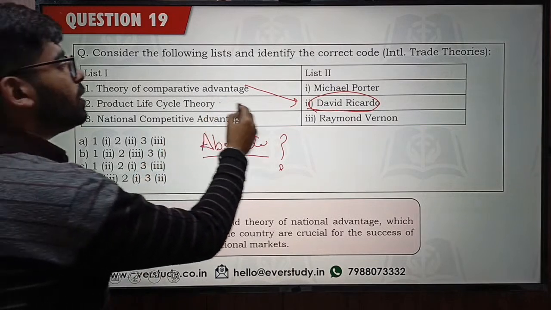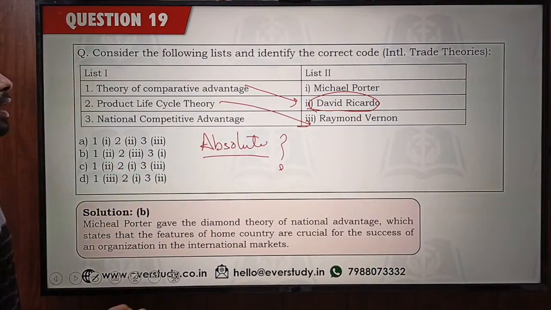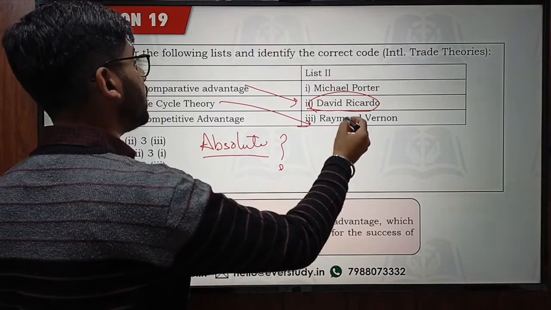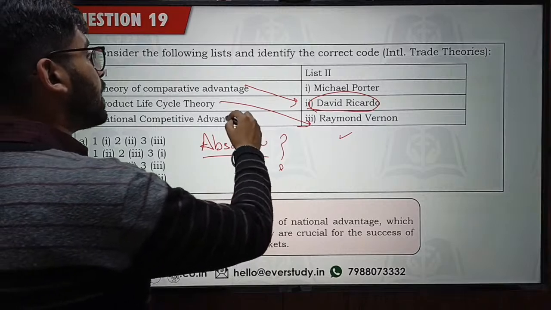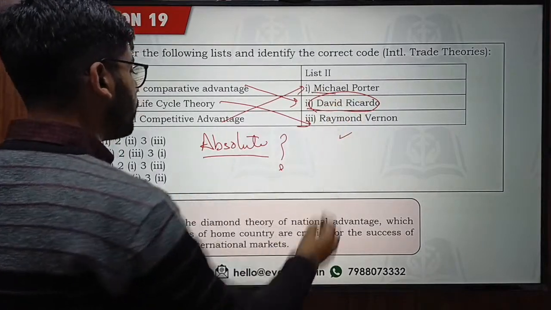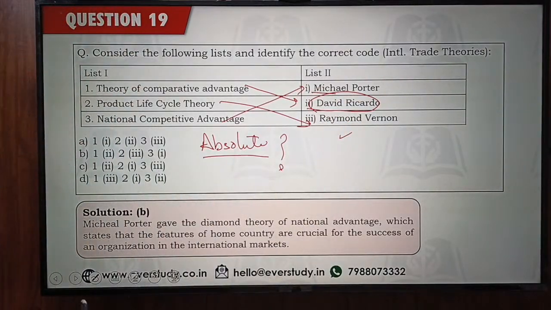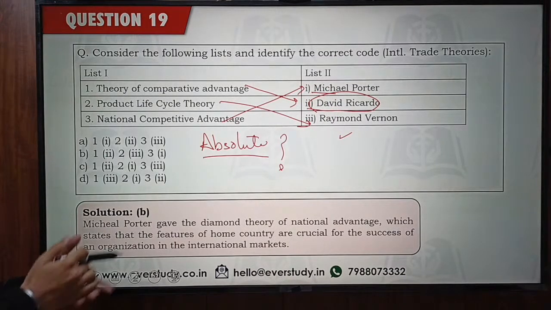Product life cycle theory by Raymond Vernon. Okay, and this Raymond Vernon, it is a modern theory. He says initially the innovations are going to be done in developed countries and gradually products are going to move to the developing countries. Then there is the national competitive advantage by Michael Porter, where he basically talks about the factors which give a country a national advantage for some commodities.